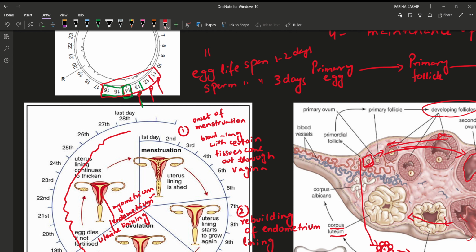11 till 16 will make the fertile phase of the menstrual cycle. Now why 15 and 16? Because the egg can survive till day 15 and day 16. If copulation happens on the 15th, it will be able to fertilize the egg. If copulation happens on the 16th, then it will also be able to fertilize it. Clear? In the next video, we will study the role of hormones in the menstrual cycle.